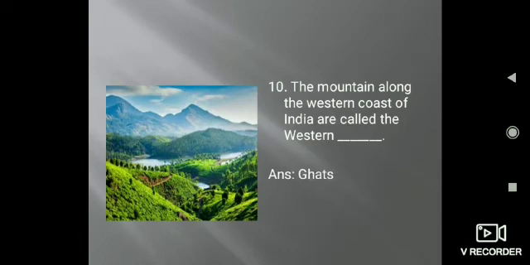Western Ghats. Next is the fact zone. The Lakshadweep Islands in India are coral islands. As you all know, there are 2 island groups of our country, Andaman and Nicobar Islands and Lakshadweep Islands. Lakshadweep Islands lies in the Arabian Sea, and it is a group of 36 islands. This island is formed by the depositing of corals.